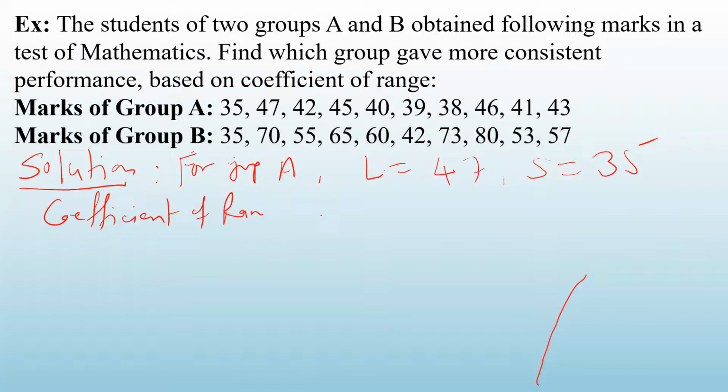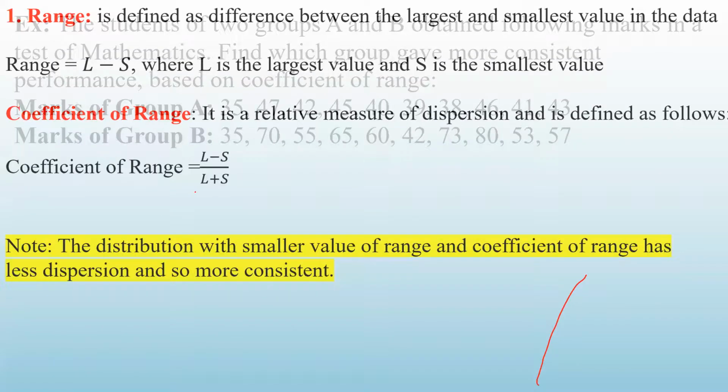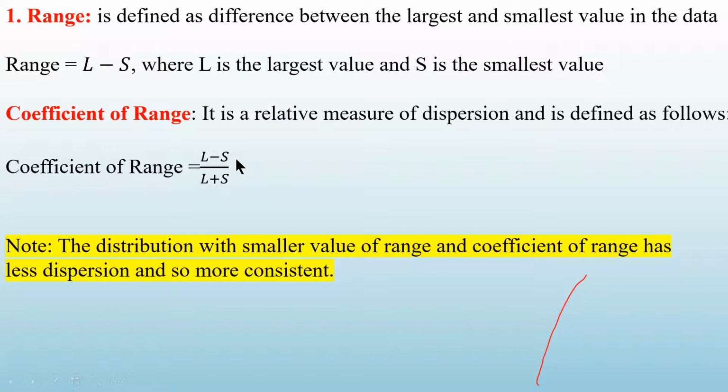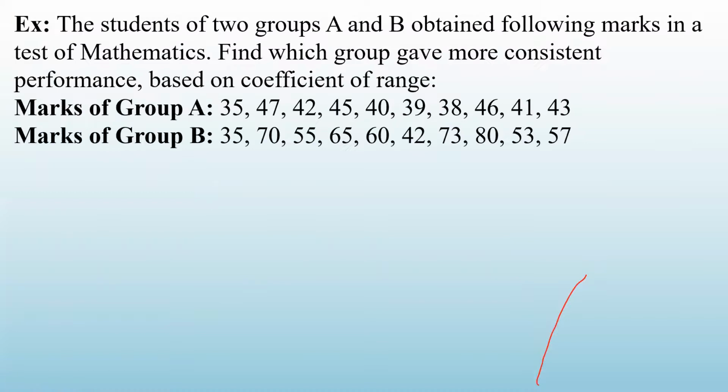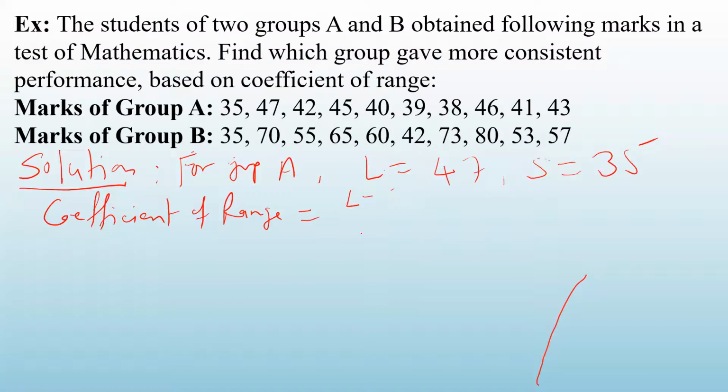So you can find out the coefficient of range. For group A, what is the coefficient of range? How do you calculate? L minus S divided by L plus S. So that is 47 minus 35 divided by 47 plus 35. So what is 47 minus 35?